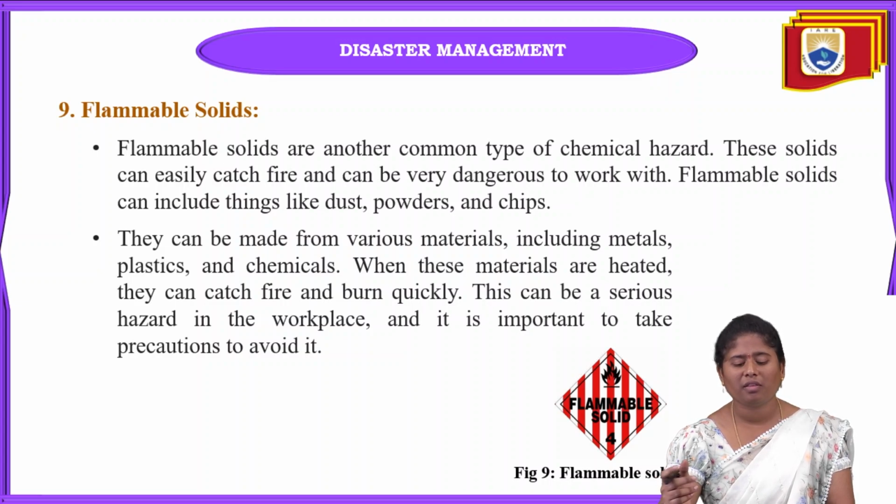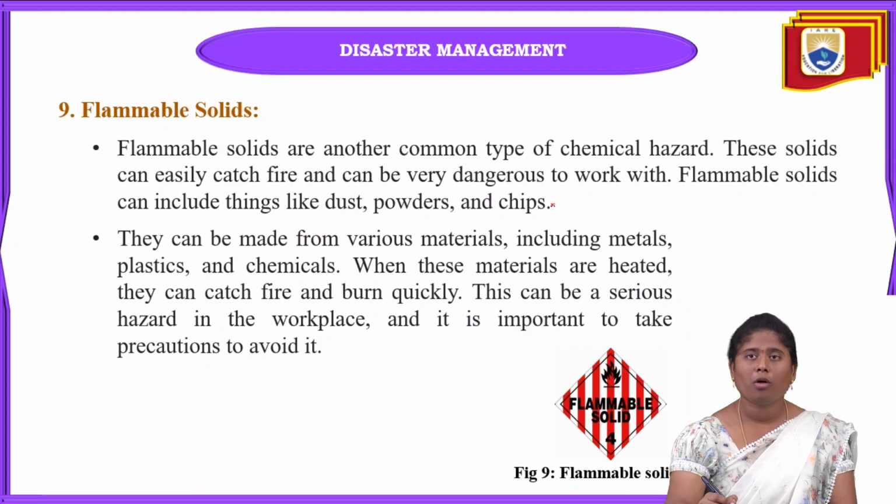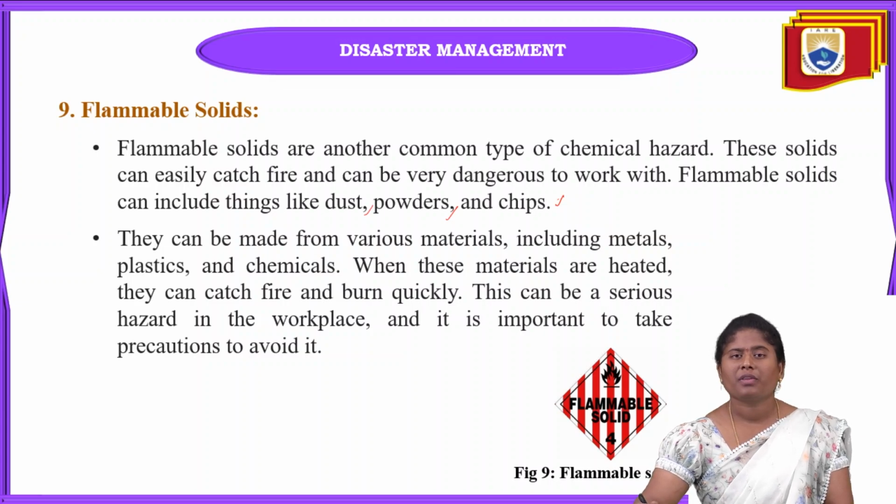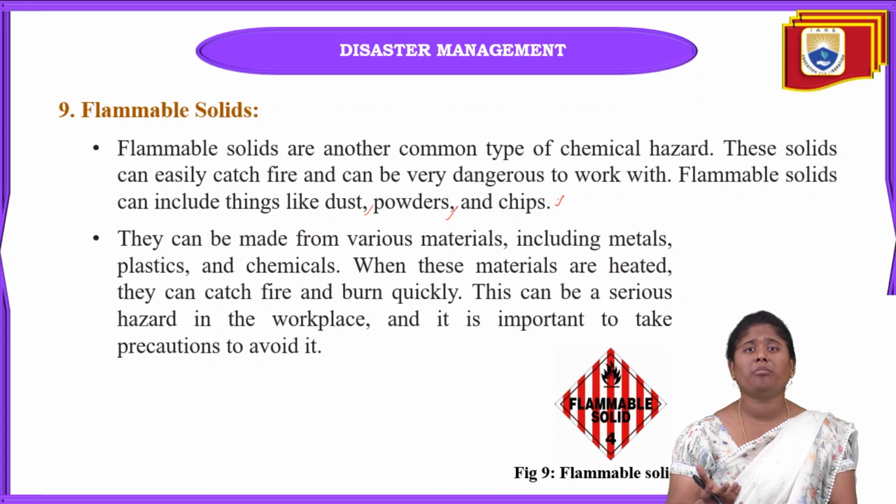We can see them in the form of small chips, powders, dust. These flammable solids can be made from various materials, like metals or some chemicals or toxic liquids. Okay, when we heat these materials, sometimes they can easily catch fire also.